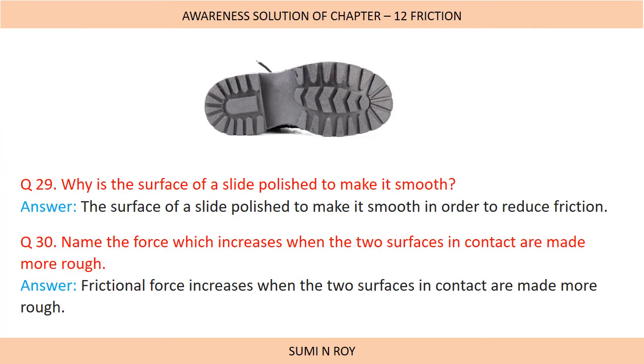Next question, why is the surface of a slide polished to make it smooth? The surface of a slide is polished to make it smooth in order to reduce friction, so that the children can slide on the slide very easily. Next, name the force which increases when the two surfaces in contact are made more rough. Frictional force increases when the two surfaces in contact are made more rough. More rough means more irregularities, and more irregularities means more interlocking. As we know, friction is due to the interlocking of irregularities. So frictional force will increase.